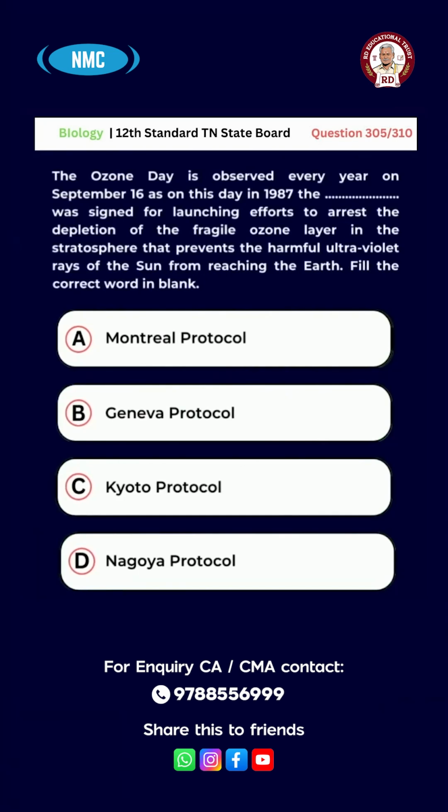Question number 305. The Ozone Day is observed every year on September 16, as on this day in 1987, the dash was signed for launching efforts to arrest the depletion of the fragile ozone layer in the stratosphere that prevents the harmful ultraviolet rays of the sun from reaching the earth. Fill the correct word in the blank. Option A, Montreal Protocol. B, Geneva Protocol. C, Kyoto Protocol. D, Nagoya Protocol. The right answer is option A, Montreal Protocol.